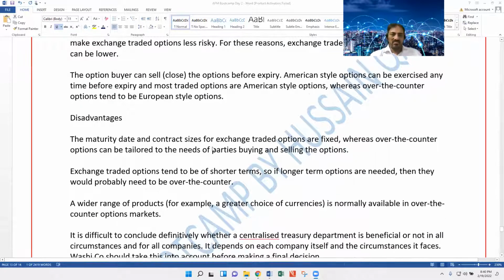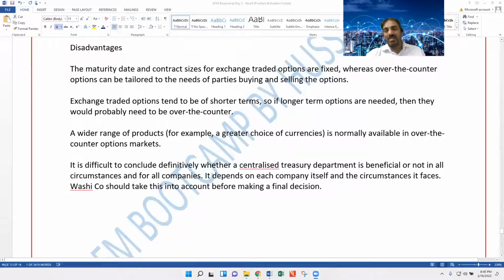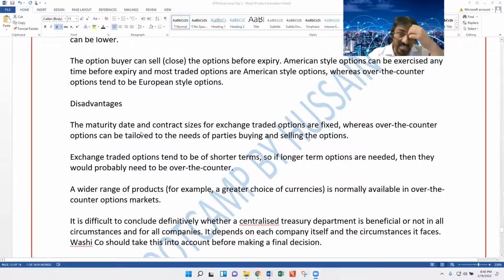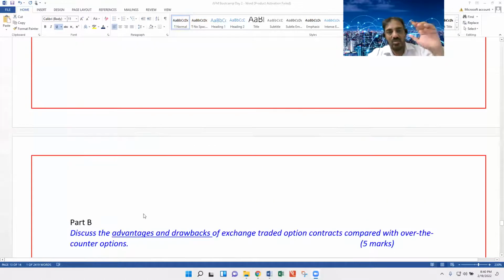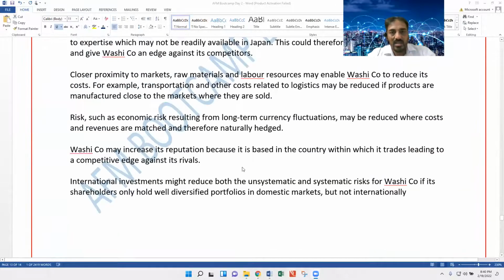And what are the drawbacks? The drawback is that tailor-made contracts, anywhere in the world, are always expensive. That's a point. So these are the points that need to be considered here. You have to work out accordingly.